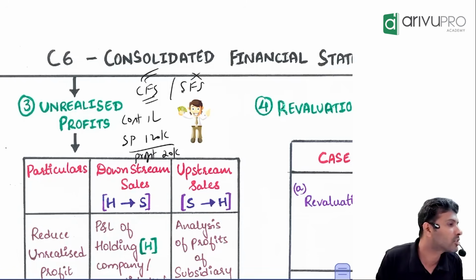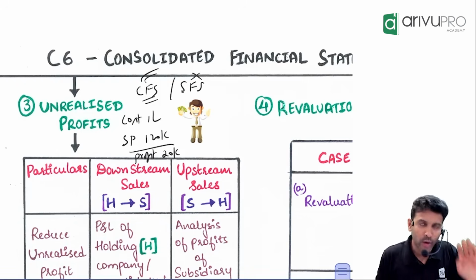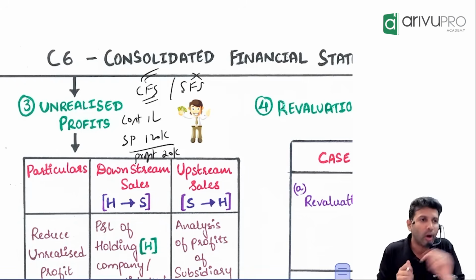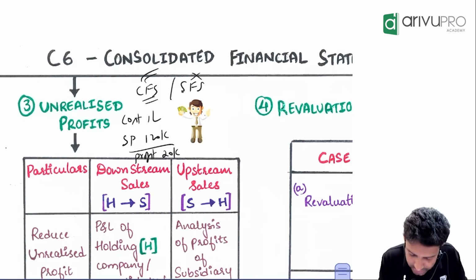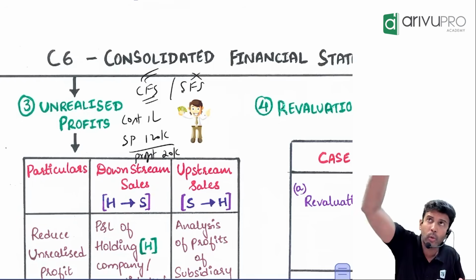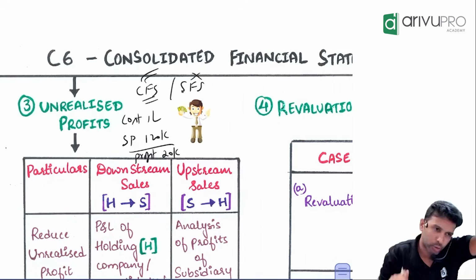Now the question will arise, we have 7 working notes, right? Where should we consider this 20,000? That's very simple, in fact. Now that's where you need to understand what kind of a sale is it. Is it an upstream or a downstream? Now, this is a case of parent or holding company selling the goods to subsidiary company. So it is a downstream sale.